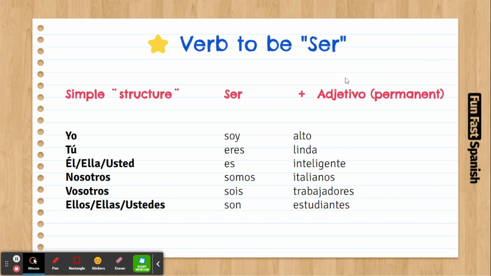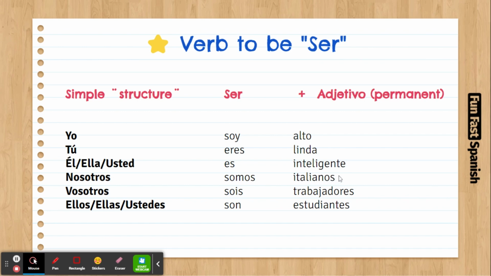So let's have a look at some examples. Alto used to be tall. This is something that's not going to change. Linda, beautiful. Well, this is relative, but most of the times a person is beautiful, so the next day it's not going to be completely ugly. Inteligente, also same thing. A person is intelligent. Most of the times, it's a permanent condition.